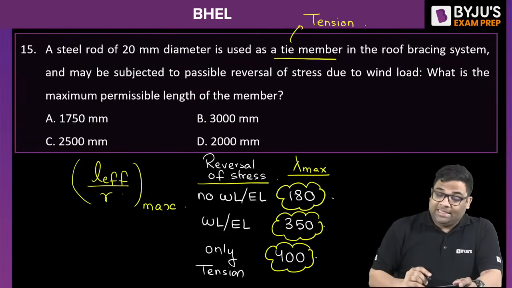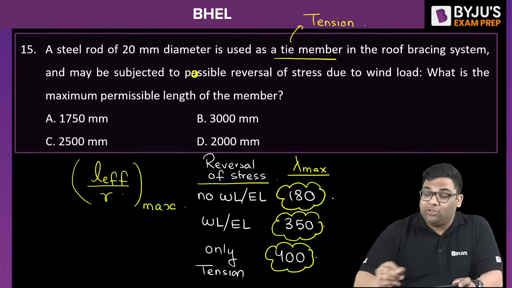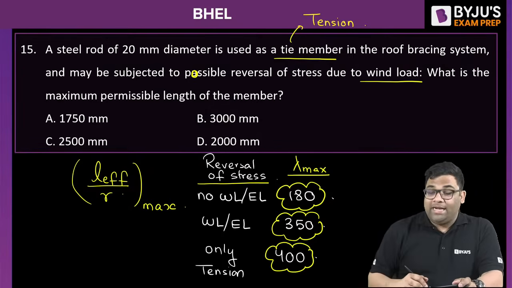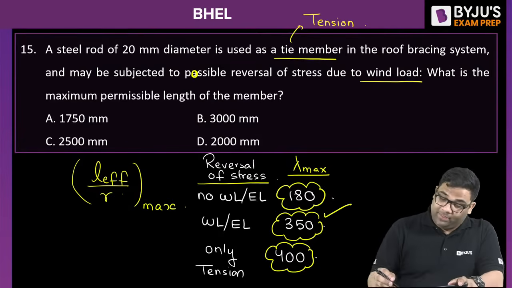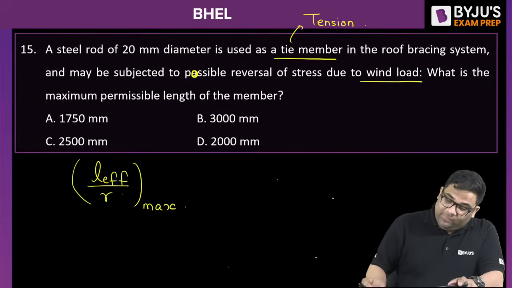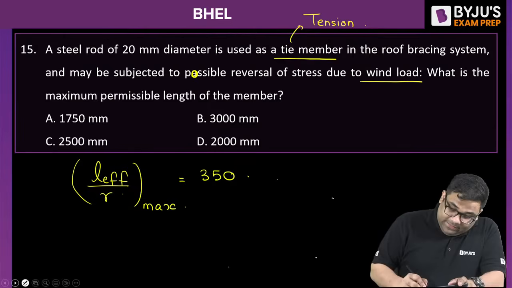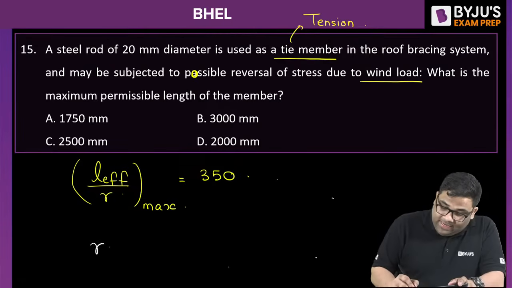Now in this case, it is written possible reversal of stress due to wind load. So I'll take which one? The 350 value. So this value is 350.